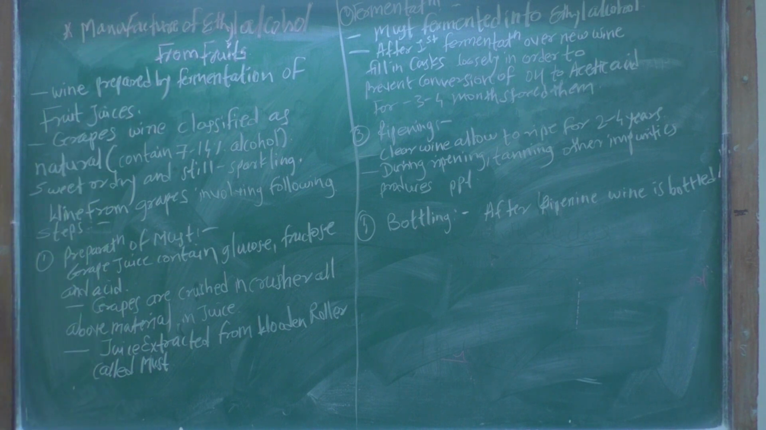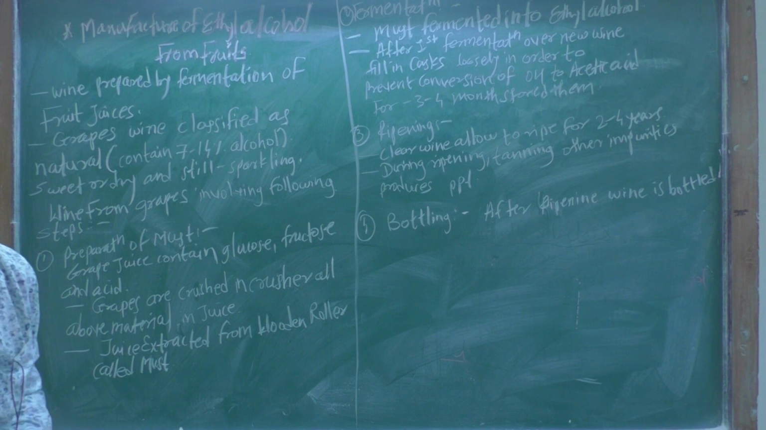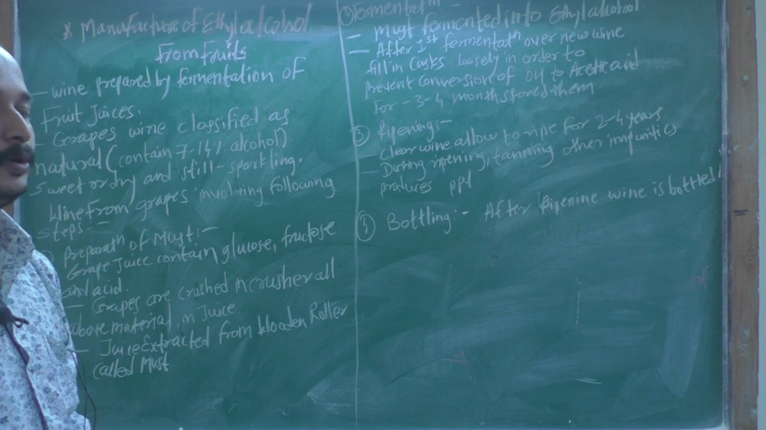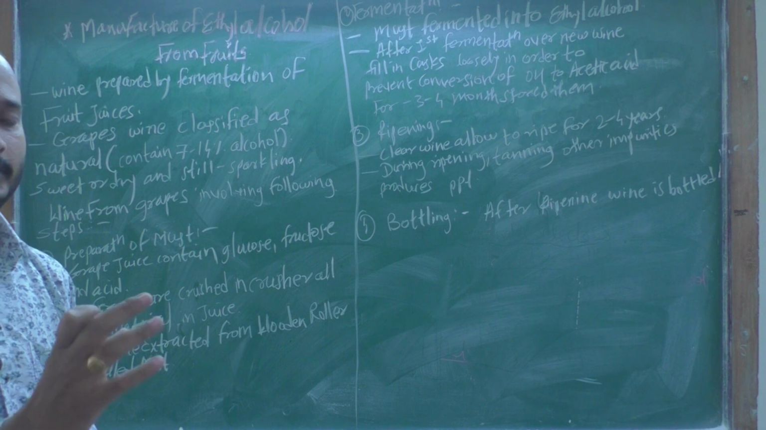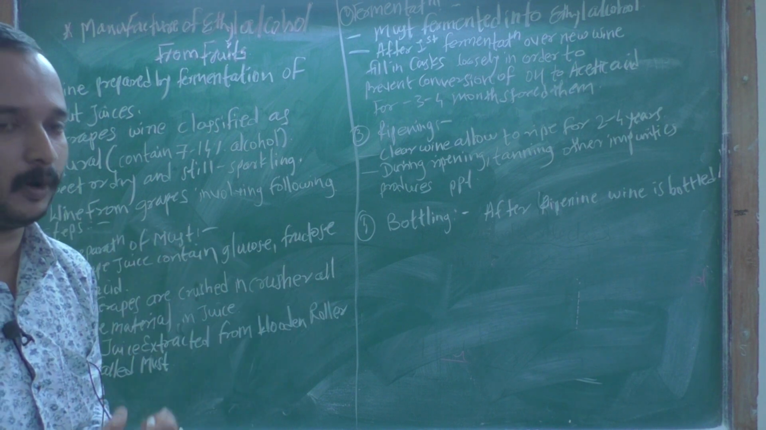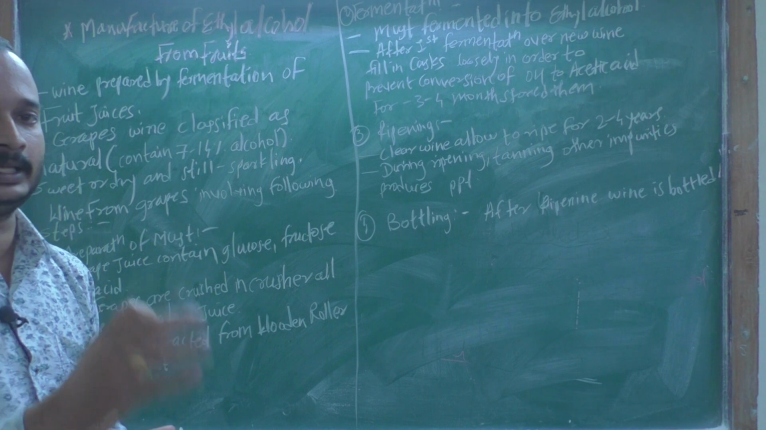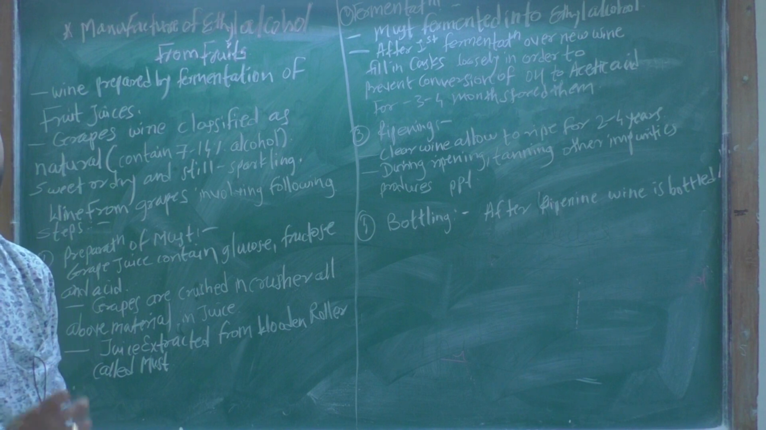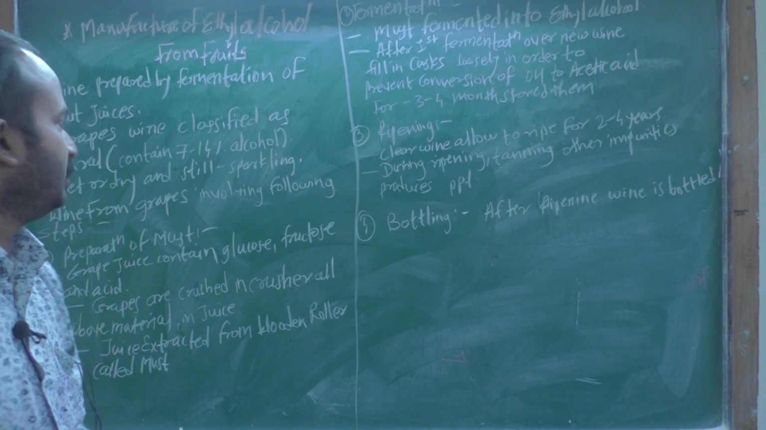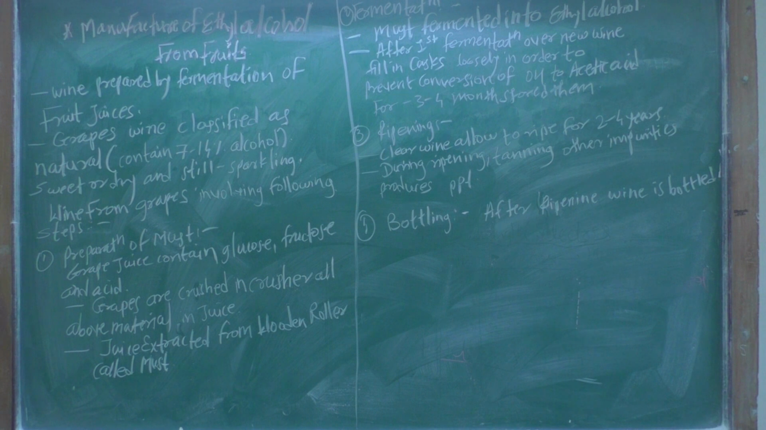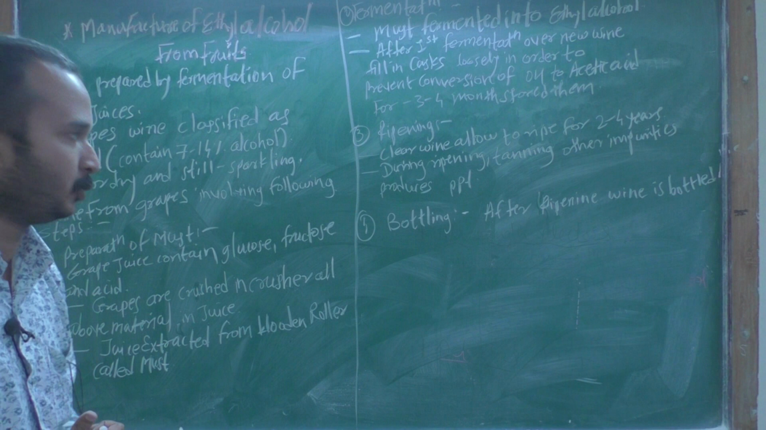So, for the manufacture of ethyl alcohol from fruits, the first point says that wine is prepared by fermentation of fruit juice. For example, grapes are taken and fermented, and this is the formation of wine. Secondly, grape wine is classified into two types.